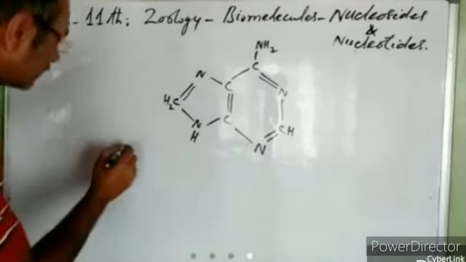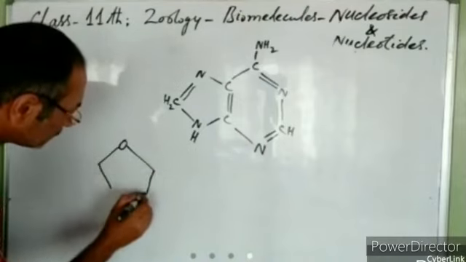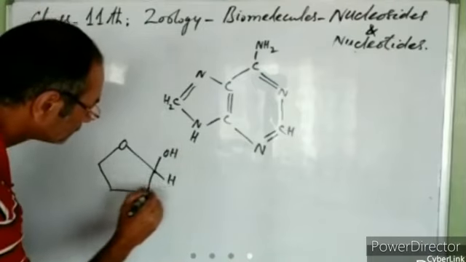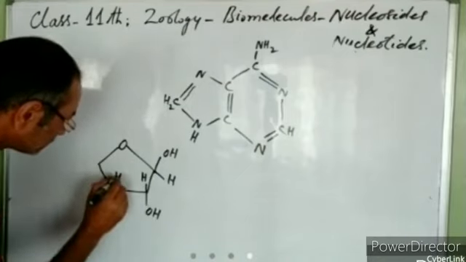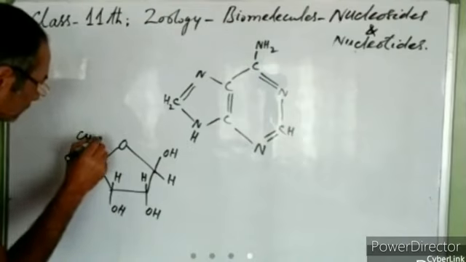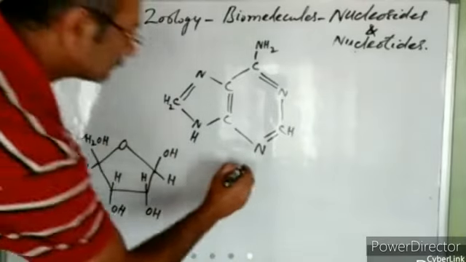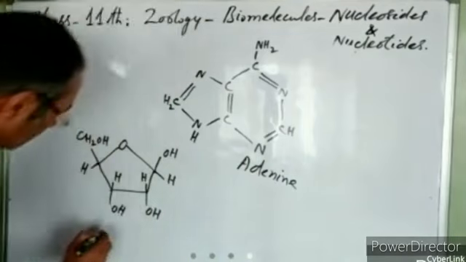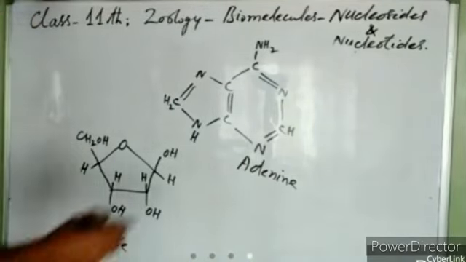Let us join it with the ribose sugar. This is a ribose sugar. This is adenine, the nitrogenous base, and this is ribose.